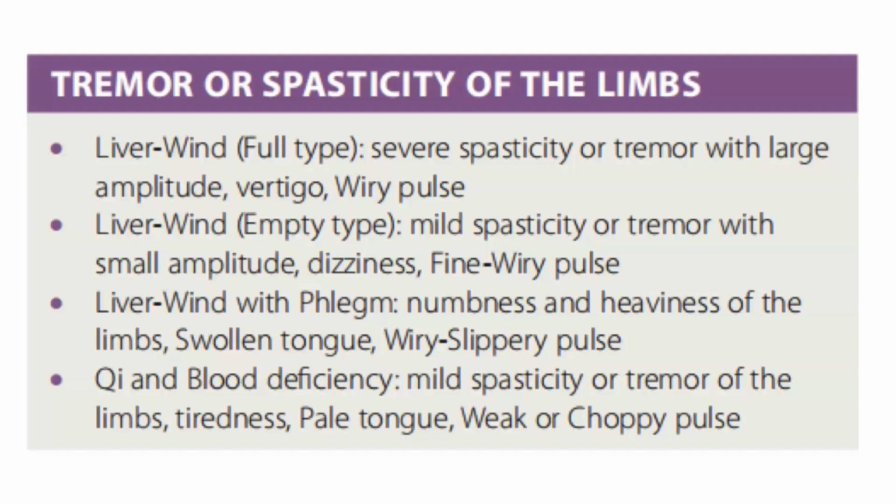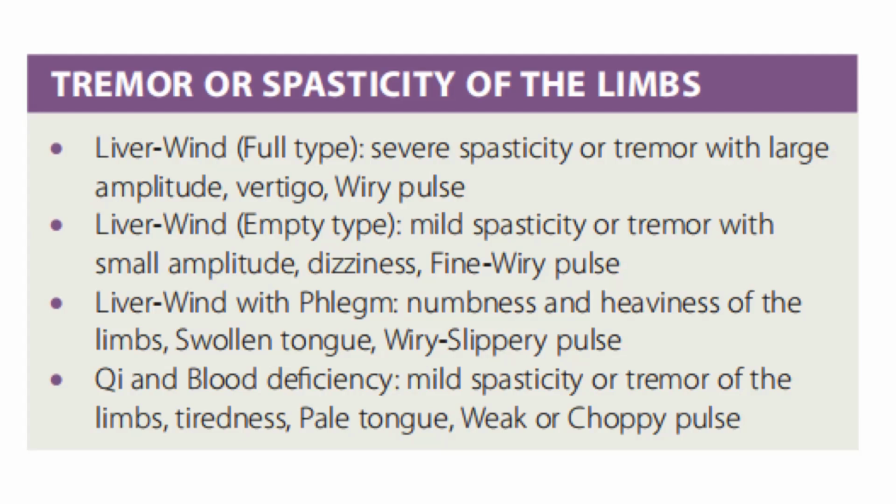So to summarize, tremor or spasticity of the limbs can be due to liver wind in full type, where there is severe spasticity or tremor with large amplitude, vertigo, and a wiry pulse. It could also be the empty type liver wind with mild spasticity or tremor with small amplitude, dizziness, and a fine wiry pulse. It could also be due to liver wind with phlegm, where there is numbness and heaviness of the limbs, a swollen tongue, and a wiry, slippery pulse.